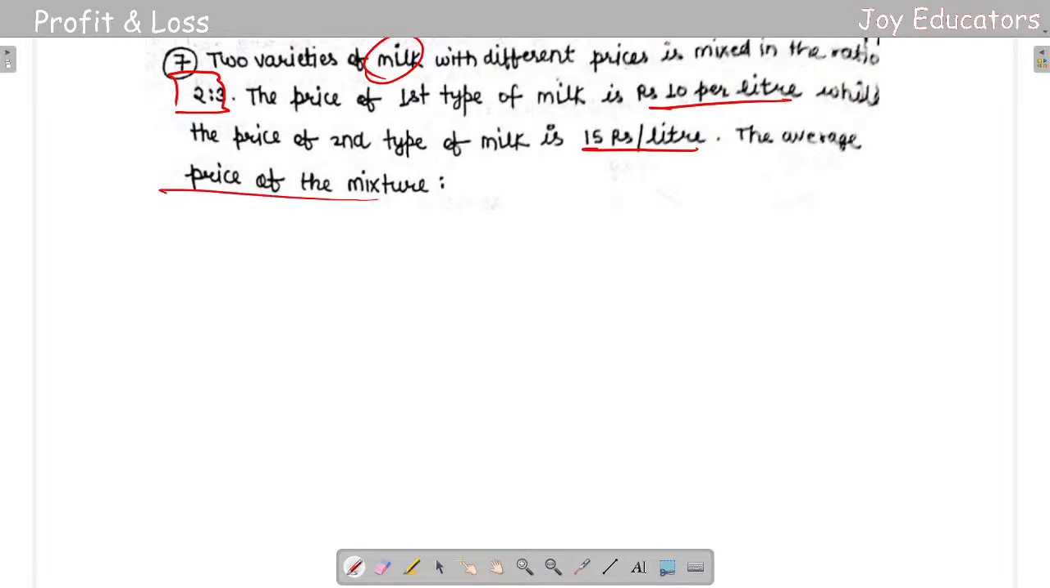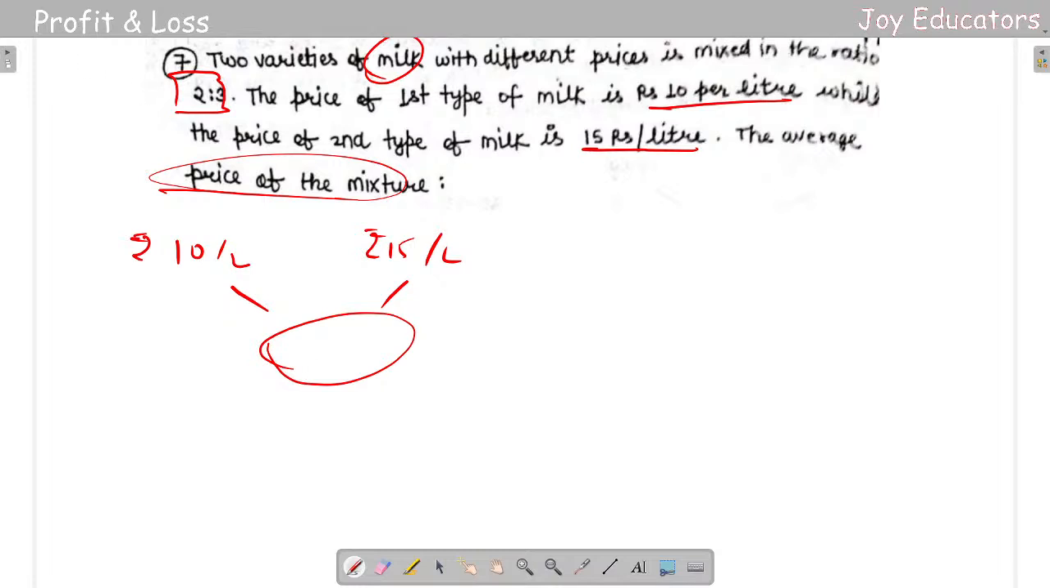The average price of the mixture is, so they ask the average price of the mixture. So the first thing here that we need to see is first type is 10 rupees per liter, and second type is 15 rupees per liter. So the average here, we don't know the average, right? Yeah, we don't know the average.